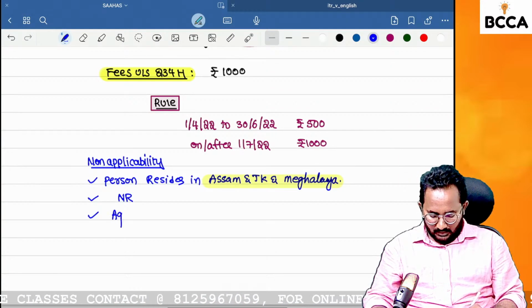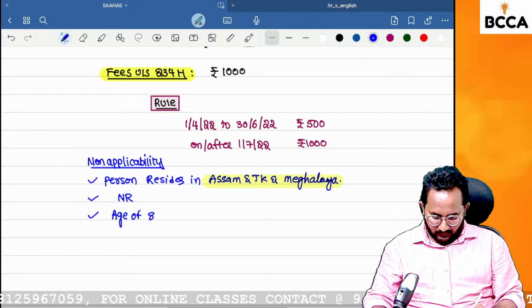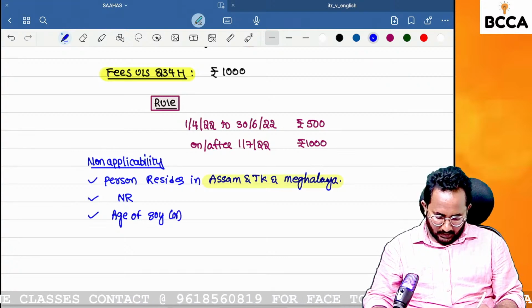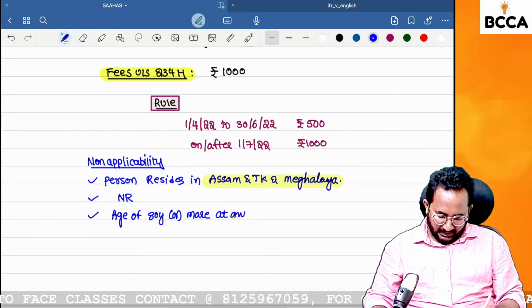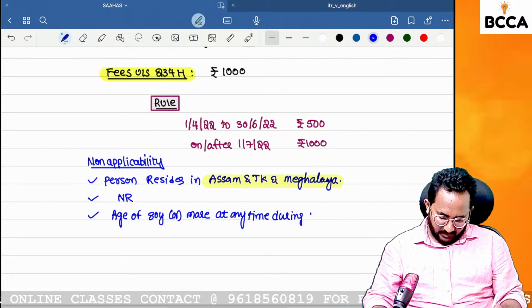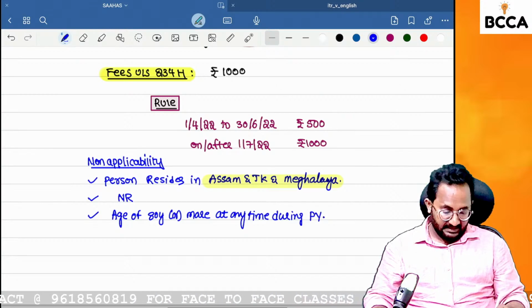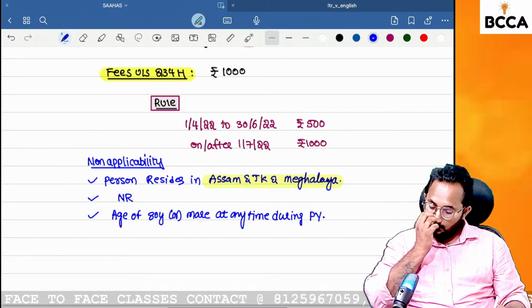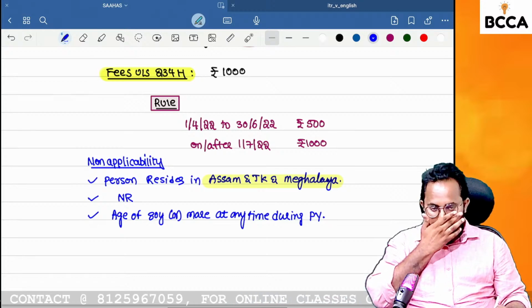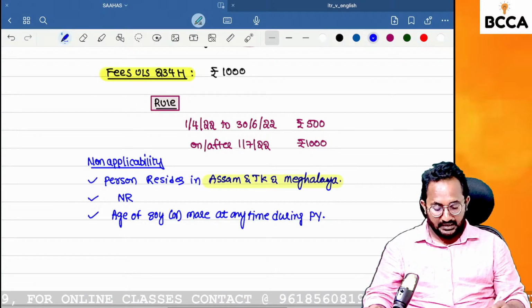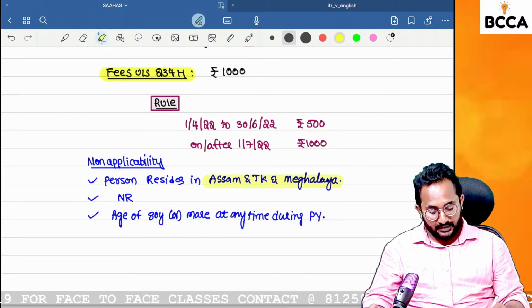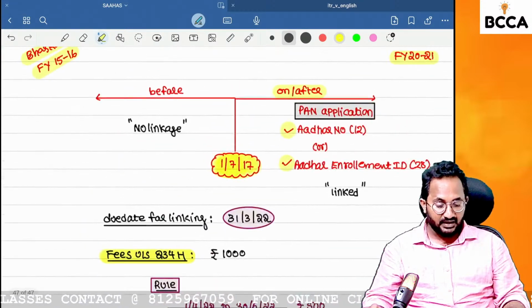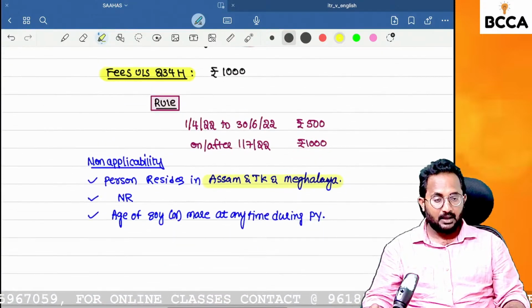Next, if any person attained the age of 80 years or more at any time during the previous year. If in the previous year any person attained 80 years or more, that person is a very senior citizen or super senior citizen. For persons of 80 years or more, you have to give a privilege and not give additional burden. That's why no need to create the linkage between the Aadhaar and PAN.